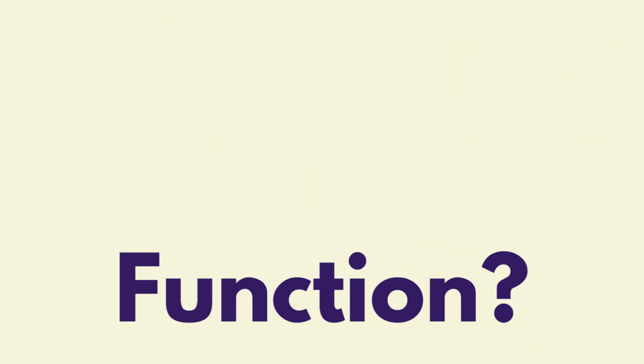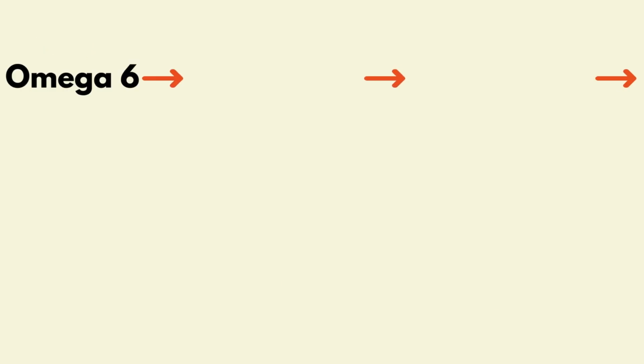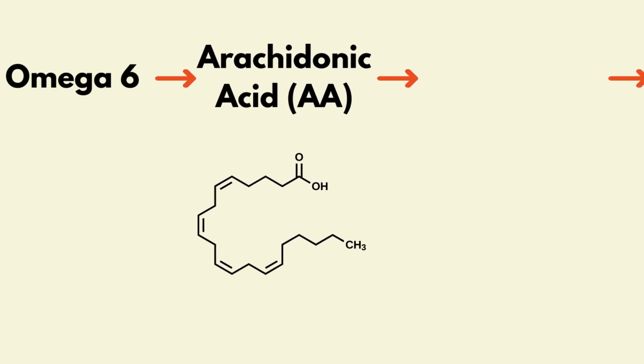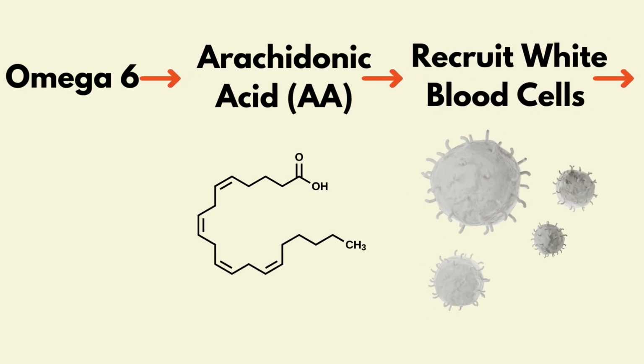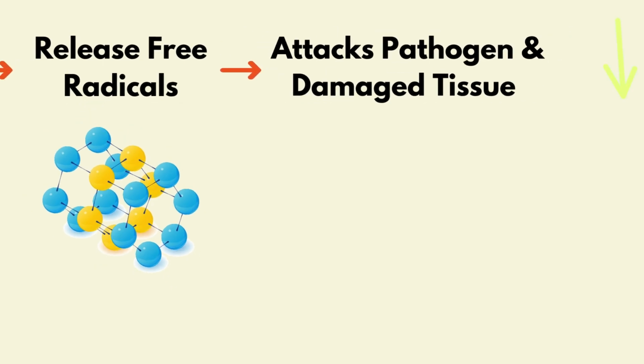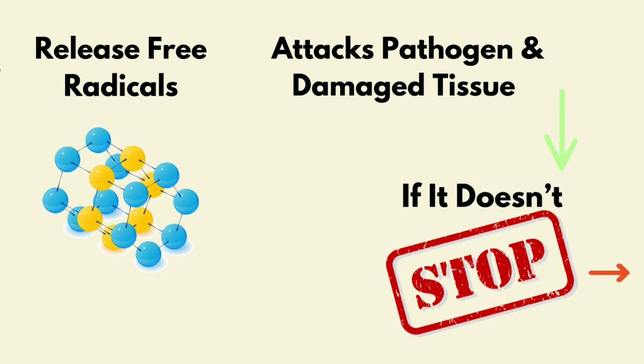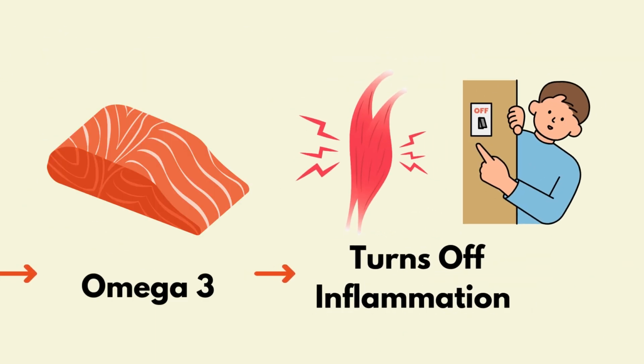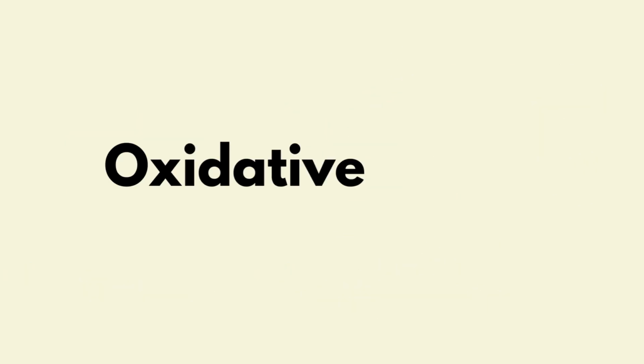How do they function? It starts when there is an overconsumption of omega-6, which is consumed as linoleic acid and is turned into arachidonic acid in the body. It then releases a signal to recruit white blood cells and releases pro-inflammatory molecules and free radicals. It will then attack the pathogen and damage tissue. If this process does not stop, omega-3s will come in and turn off the inflammation but not combat the free radicals. This is a continuous process, but if there is too much omega-6 and inflammation, it leads to oxidative stress.